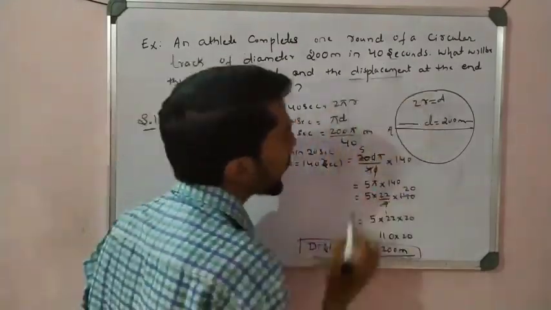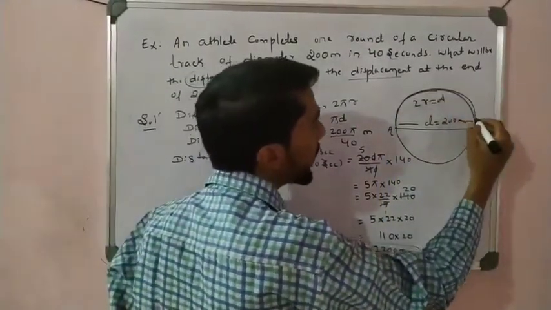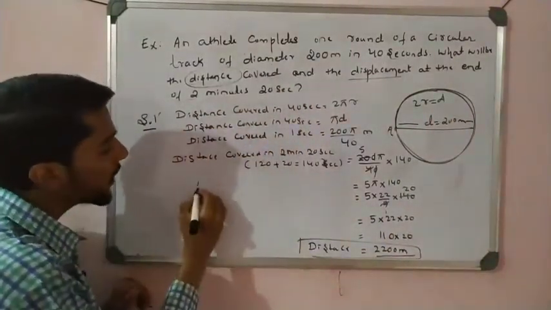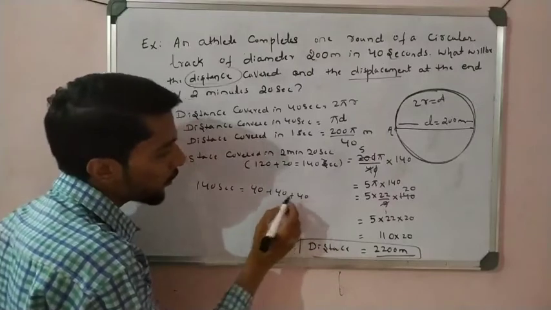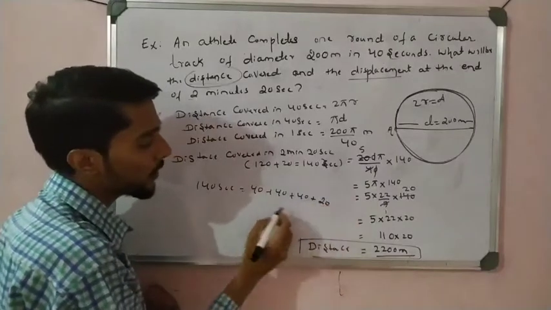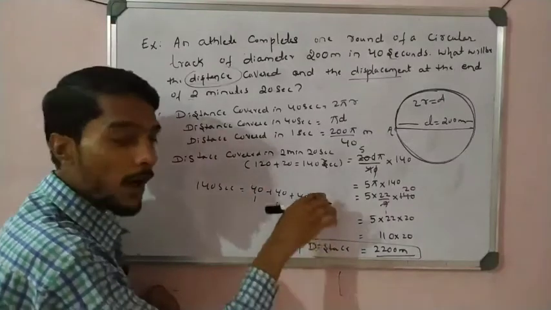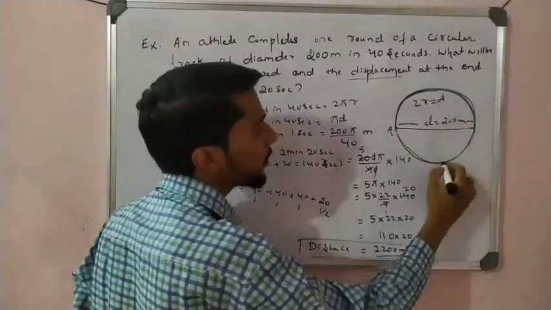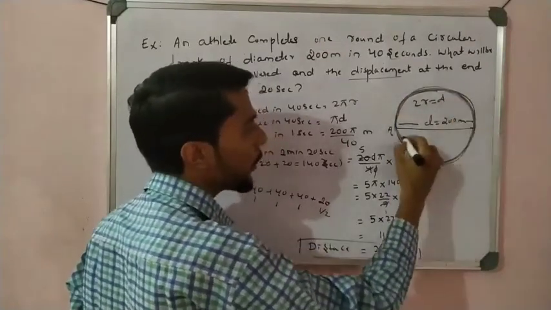Now what is the displacement? For 40 seconds he makes 1 round, for the second 40 seconds he makes 2 rounds. So how many 40s are present in 140 seconds? 40 plus 40 plus 40 is 120, and 20 seconds remain. So 1 round for 40, 1 round for 40, 1 round for this 40, and the remaining 20 is a half round. So he makes 3 and a half rounds.